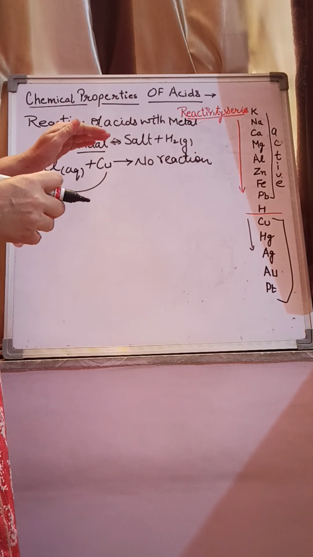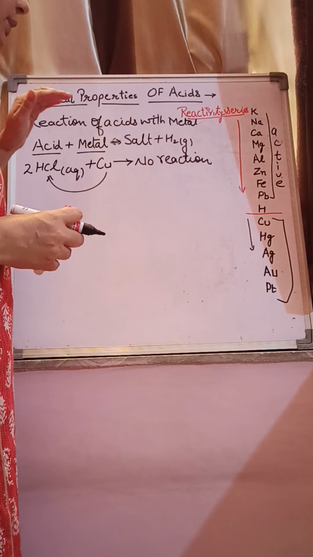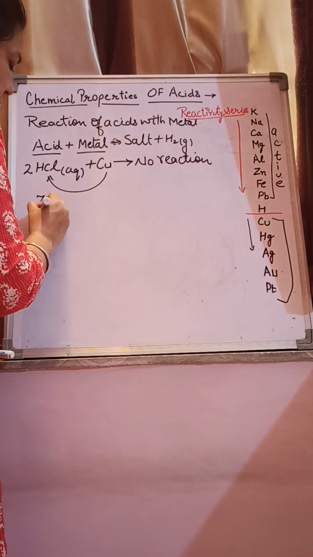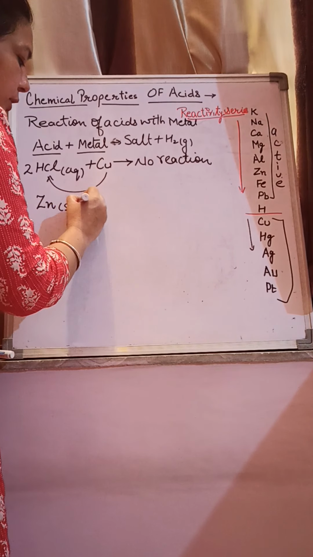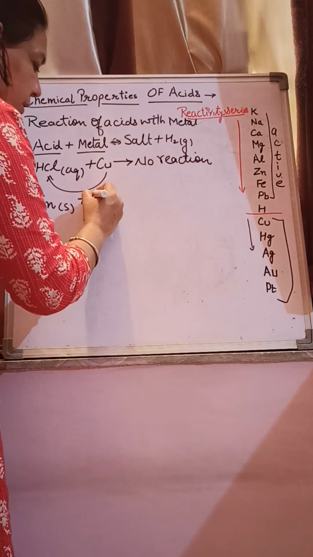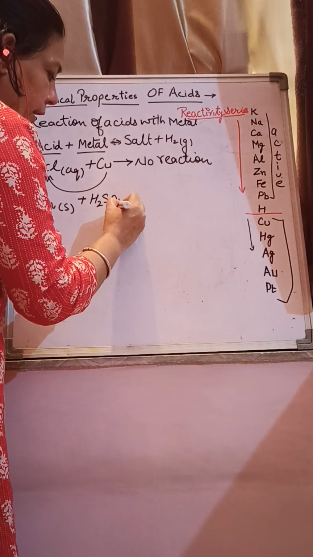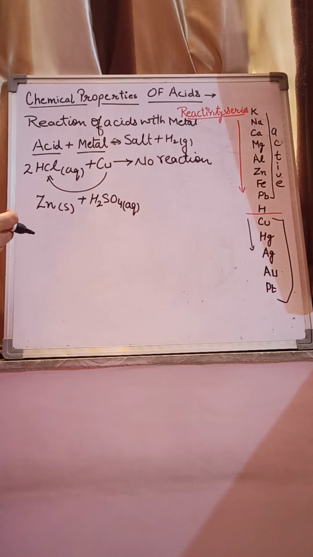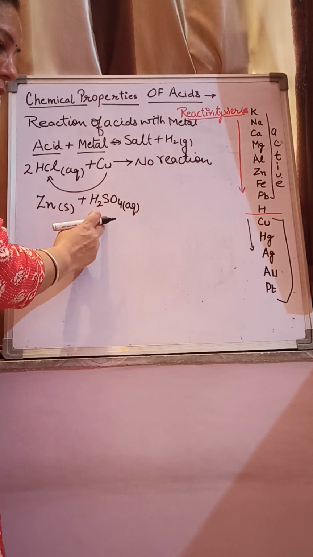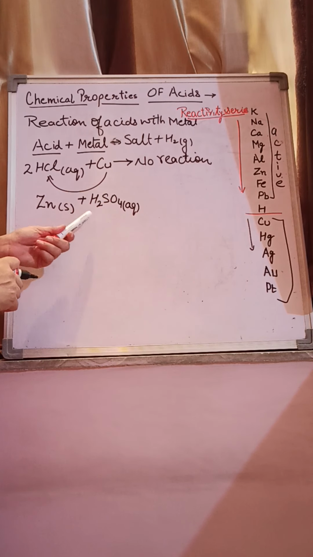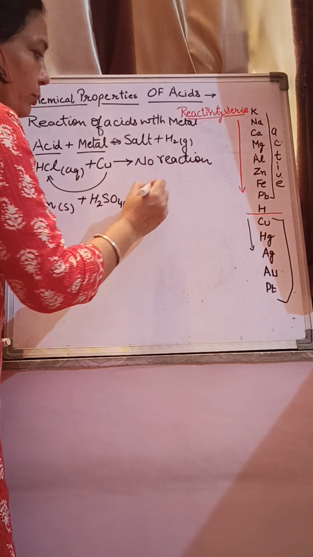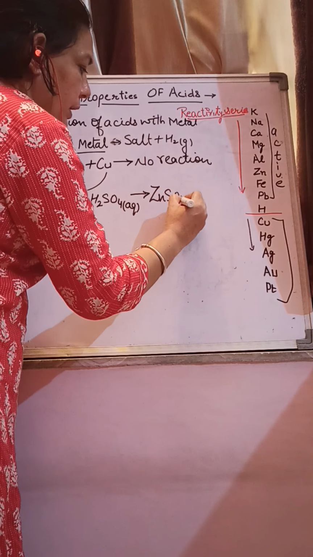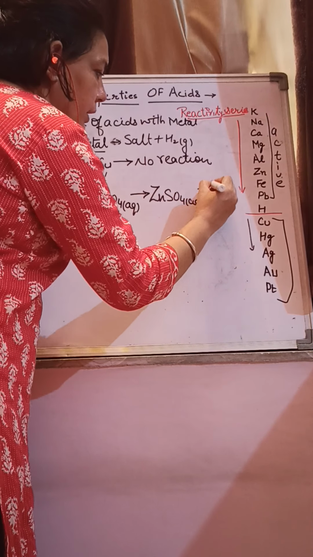Now, let us try to understand the active metals with acid. For example, when zinc granules react with acid, you can take any of the mineral acids. For example, if we take sulfuric acid, an aqueous solution of sulfuric acid, because in dry state the reaction will not take place. So we have to take aqueous solution of acid. When zinc granules react with sulfuric acid, according to this word equation, zinc sulfate is formed and hydrogen gas is evolved.